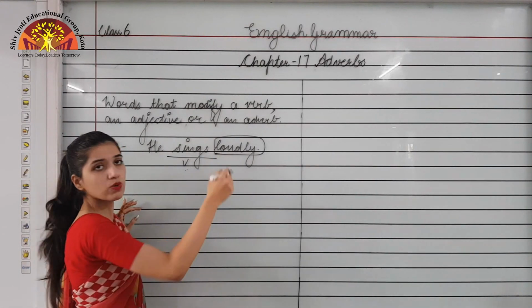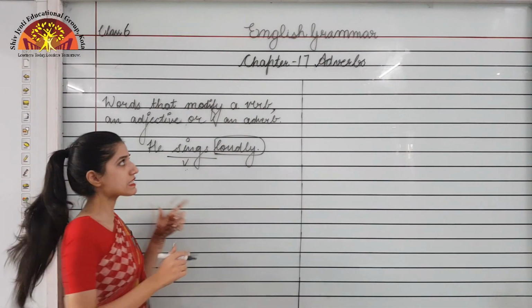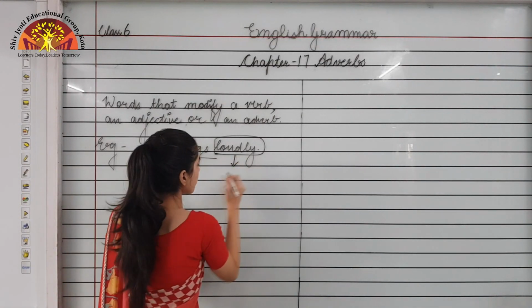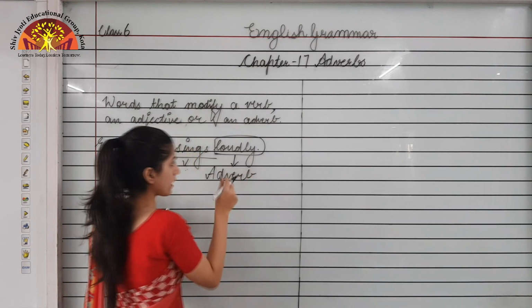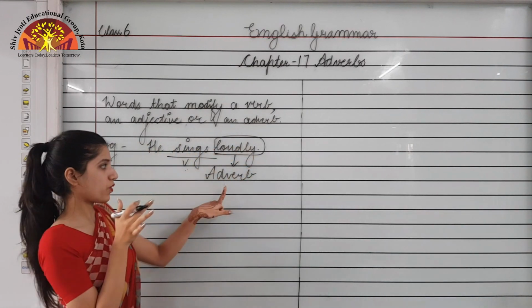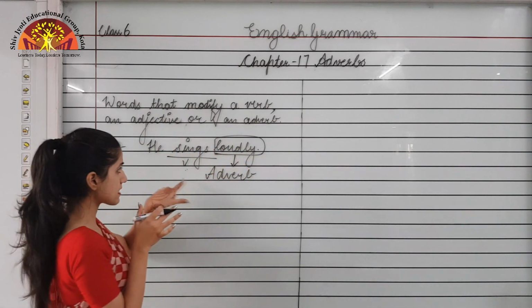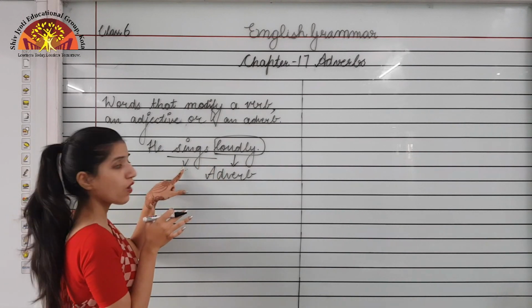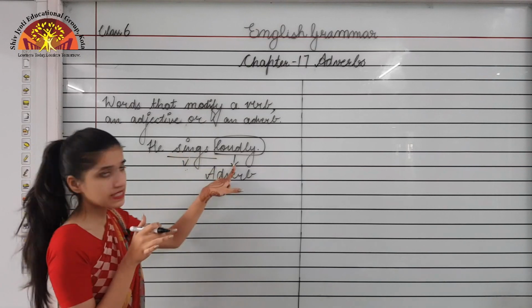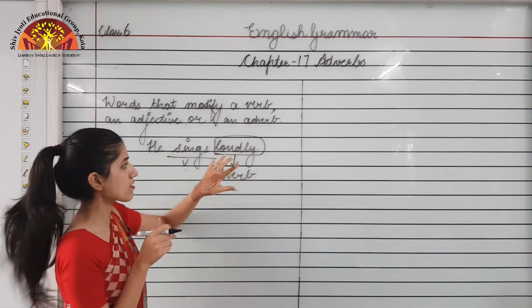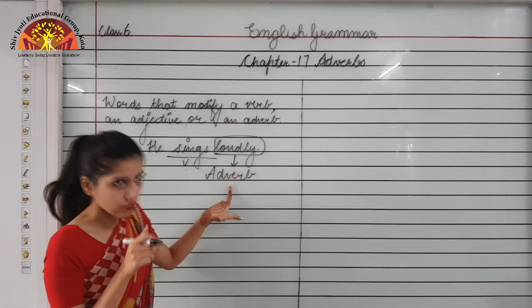So loudly is an adverb because it is describing the verb sings, that is, how he sings. He sings loudly.